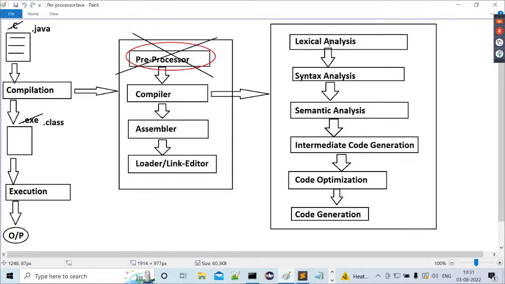So, what is the job of the lexical analysis phase? Only two things. One is what? Buffering. Second one is what? Tokenization.